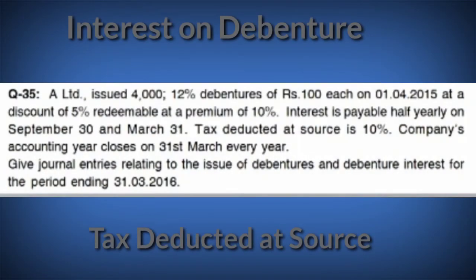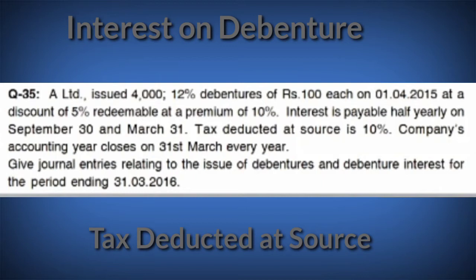A Limited issued 4,000 12% debentures of rupees 100 each on 1st April 2015 at a discount of 5%, redeemable at a premium of 10%. Interest is payable half yearly on September 30th and March 31st.